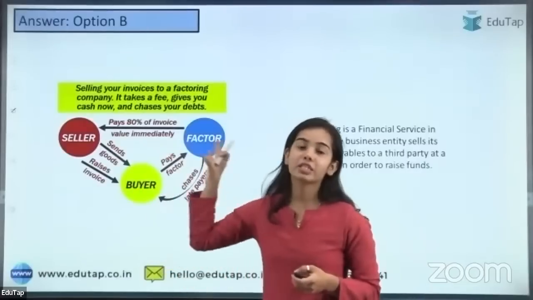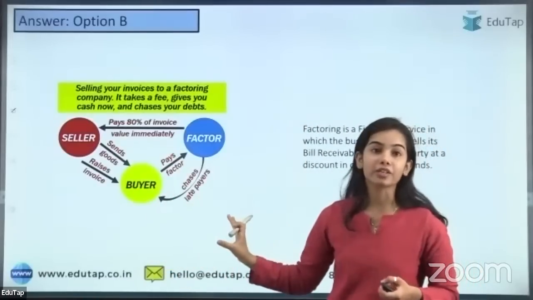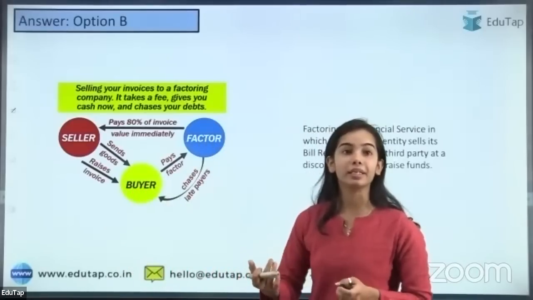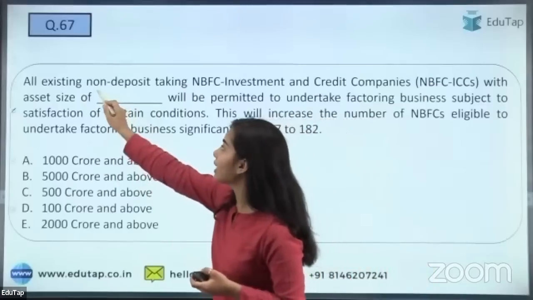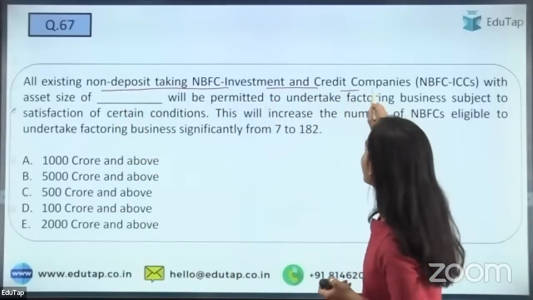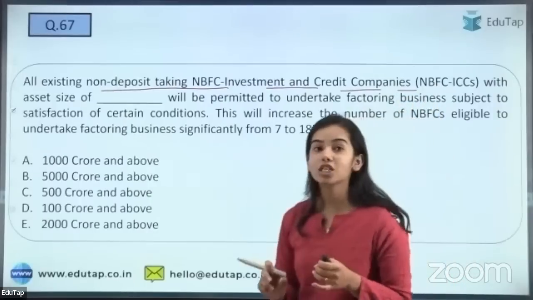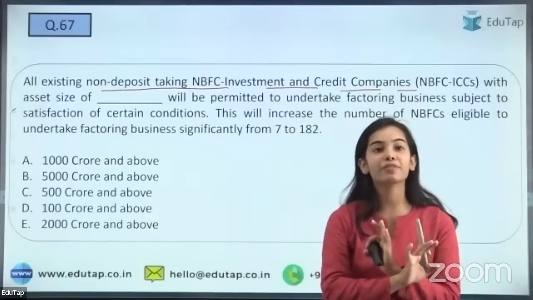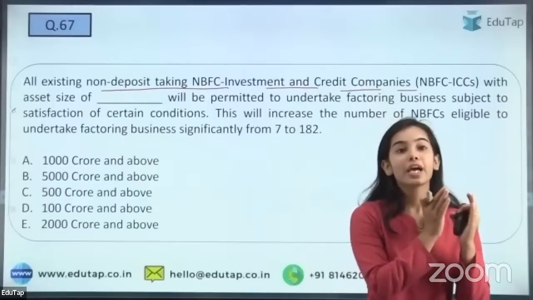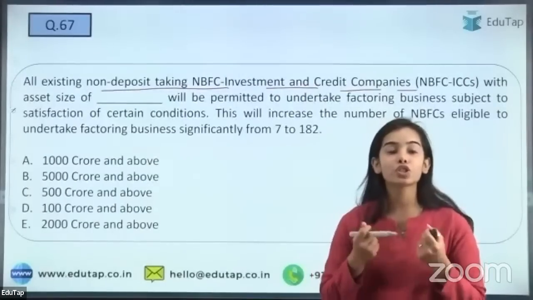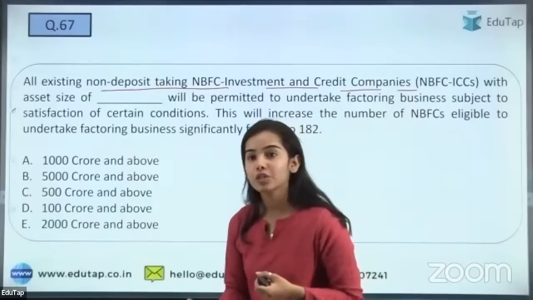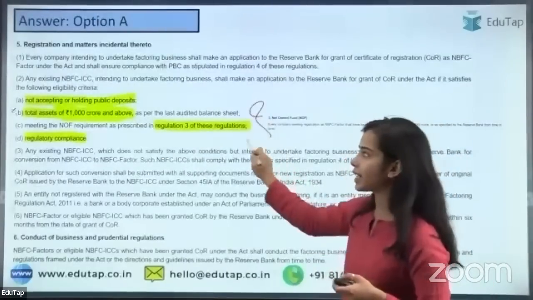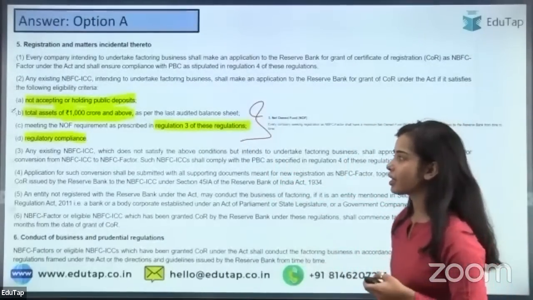So factor, I have discussed a lot about what is factoring, what are the factors. I hope you have understood it clearly. Here I have given you the definition and the diagram to understand it clearly. So the next question is, all existing non-deposit taking NBFC investment and credit companies with asset size of dash will be permitted to undertake the factoring business. So if the NBFC is not a factor NBFC, but is an investment and credit company, then how much asset size should the company have? So I'm getting the answer A, that is correct. They should have the asset size of 1000 crore and above, as well as the other eligibility criteria.